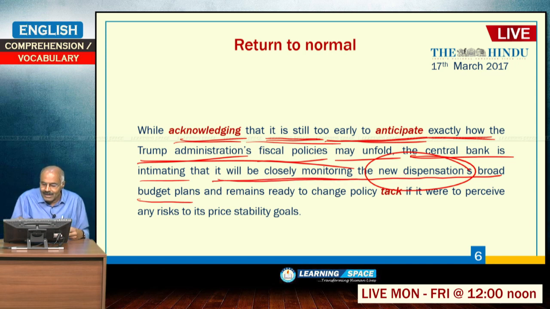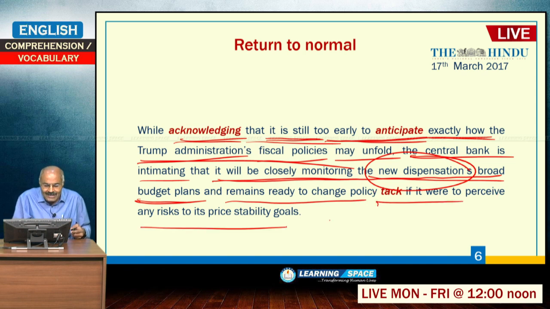So, it is closely monitoring the new dispensation's broad budget plans, because fiscal policy will be known only through the budget, and remains ready to change policy tack if it were to perceive any risks to its price stability goals. So, the central bank will monitor the fiscal policy stance of the government, and it is ready to change direction if it perceives any risks to price stability.